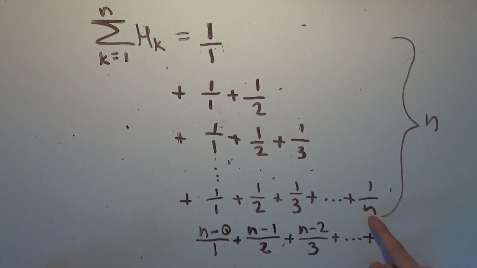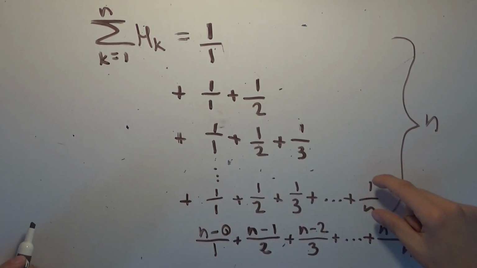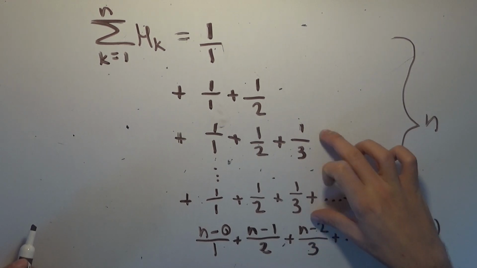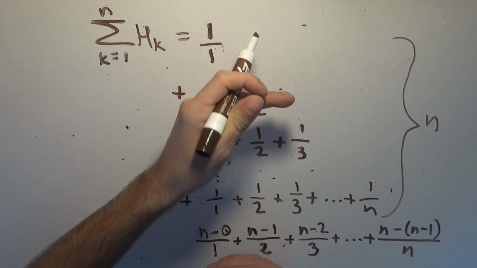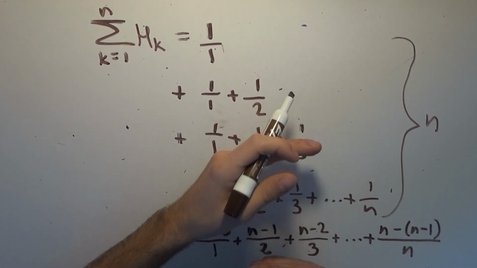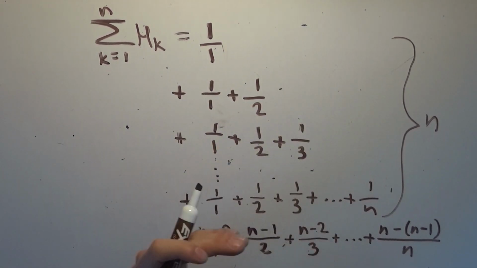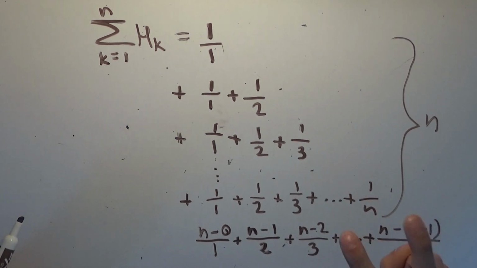So if the denominator is n, then the numerator has to be n minus 1, because that is one less than the denominator. There are n ones, n minus 1 1/2s, n minus 2 1/3s, n minus 3 1/4s, all the way down to n minus (n minus 1) 1 over n's, right?